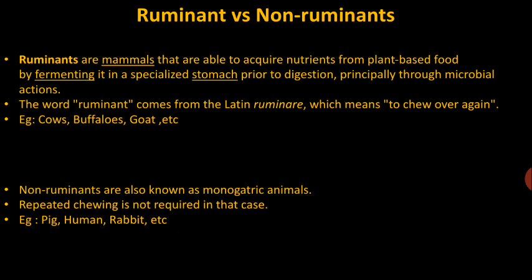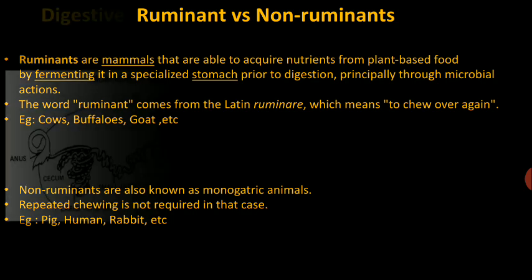But who are non-ruminants? Non-ruminants are also mammals, but they have a normal stomach, and there is no microbial action in their digestion process, and they don't chew up their food material again and again before the digestion. What are the examples? Human, pig, rabbit, etc.